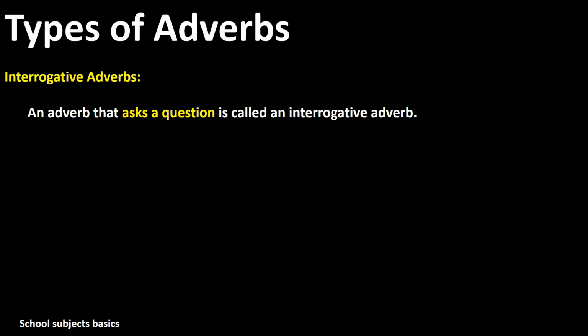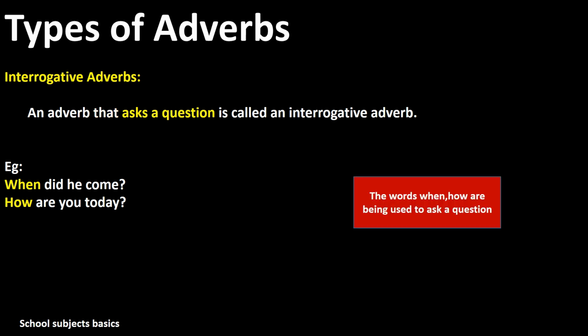And the last one is interrogative adverbs. From the word itself we can understand that it asks a question. An adverb that asks a question is known as an interrogative adverb. The examples are: when did he come? How are you today? The words when and how are the words that ask the question. So when a sentence comes with when or how, these are known as interrogative adverbs and they are used to ask questions.